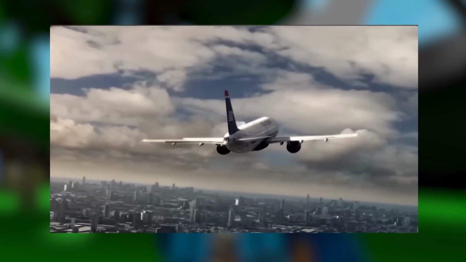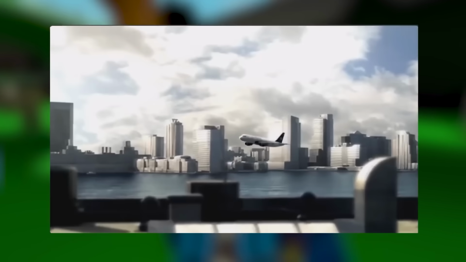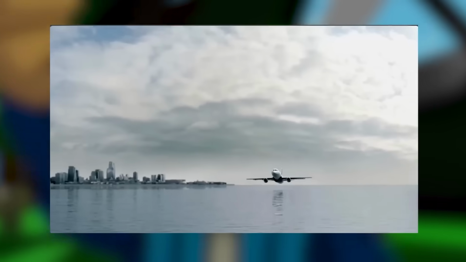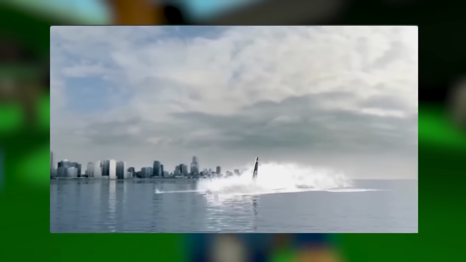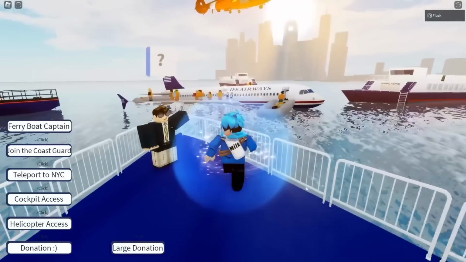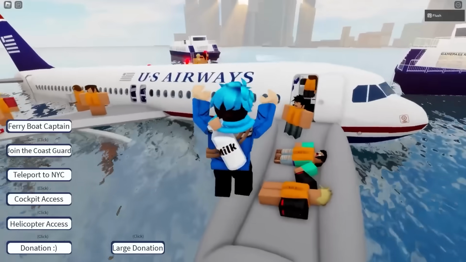So we see the plane flying right here, and then what happens? There's birds. Oh, wait, no. Wait, does that cause the destruction of the engine? Is that what happened? Wait, it's descending. Where's it going? Oh, it's falling into the water. Here it goes. Ooh. Wait, it floats. Did everybody survive or something? All right, so here's the game, and then oh yeah, there's the plane. So did everybody survive? Let's go to it.